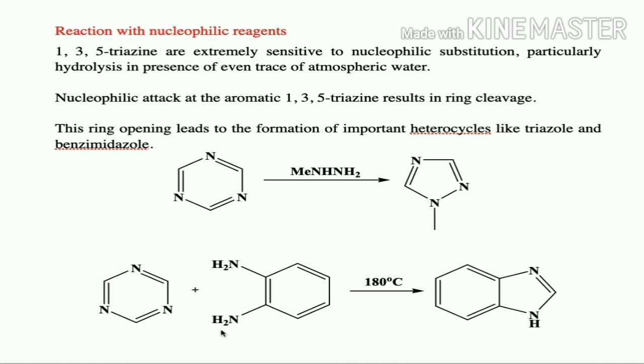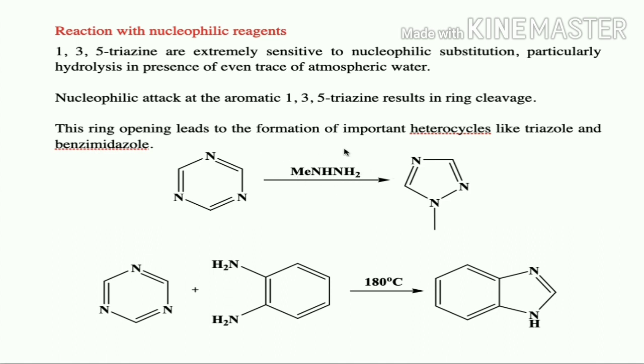If triazine is treated with orthophenylene diamine at 180 degrees centigrade, it is going to form benzimidazole. Because of this susceptible nature, it is very important for the preparation of other important heterocycles, because triazoles as well as benzimidazoles are important. So how we can get them is by just adding a nucleophilic reagent.